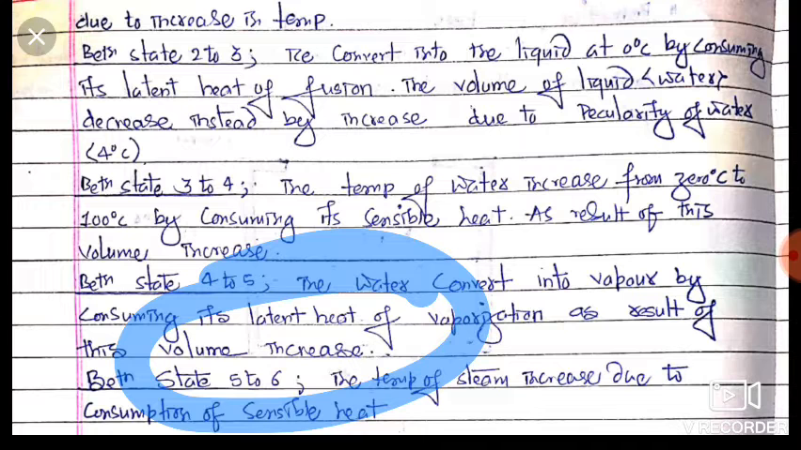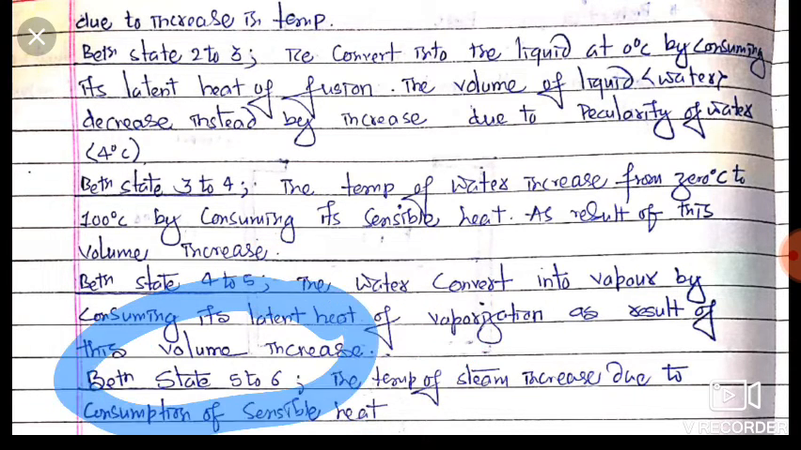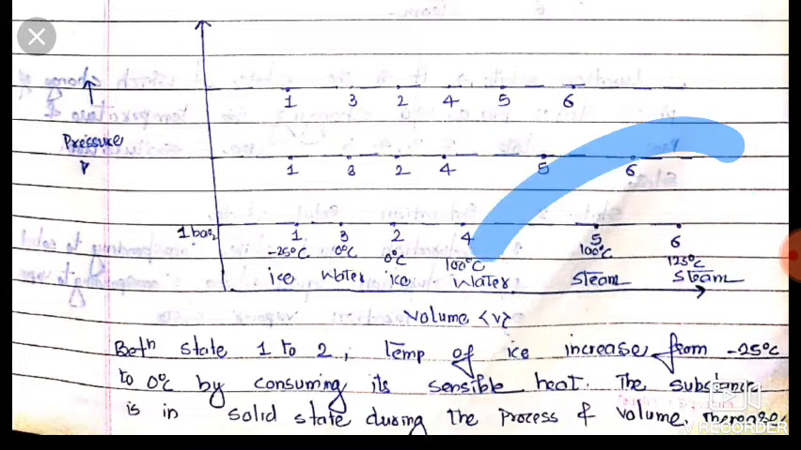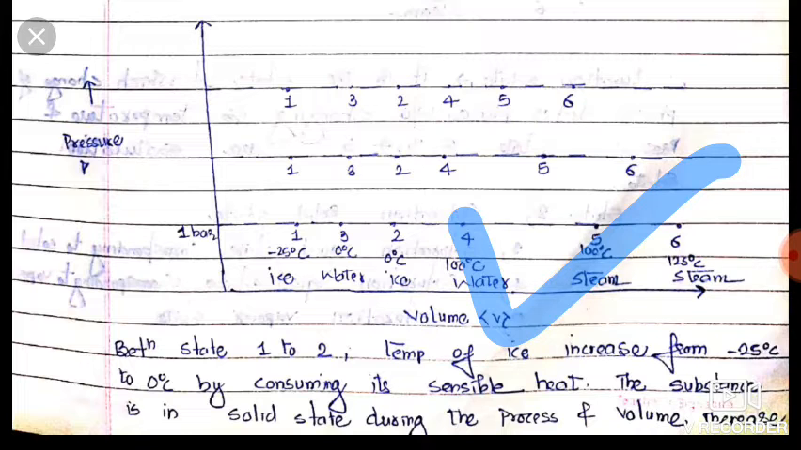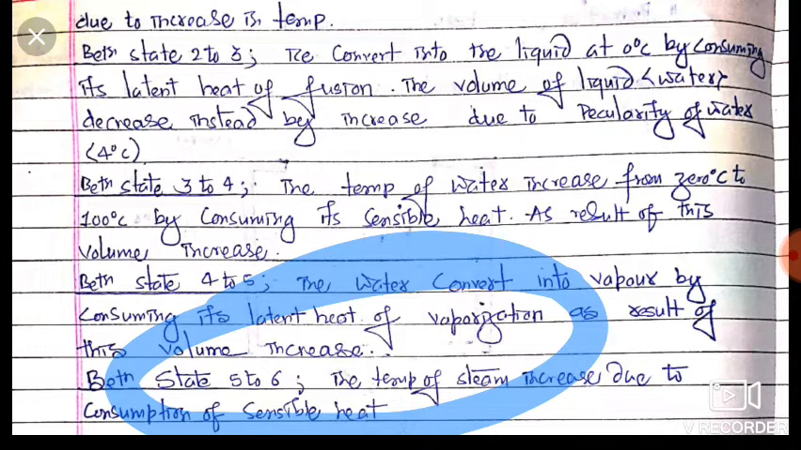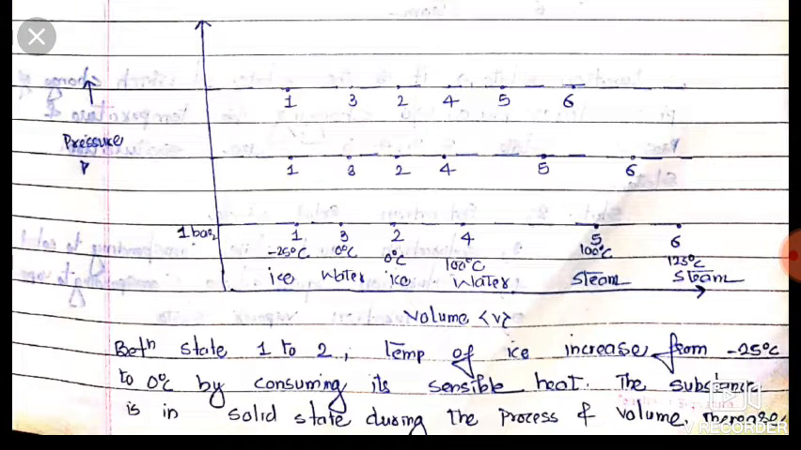Okay my dear friends, from state 5 to 6, at 5 there is 100 degrees Celsius steam, and at 6 there is 125 degrees Celsius steam. Here there is a change in temperature due to consumption of sensible heat. So friends, it is all about the properties of our pure substance.